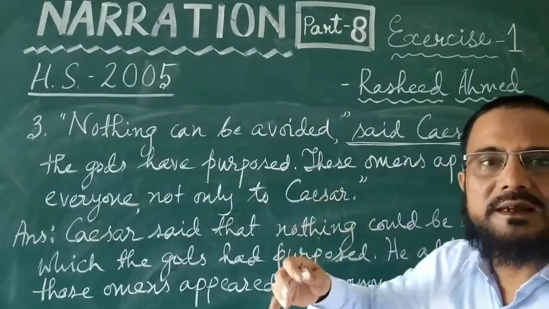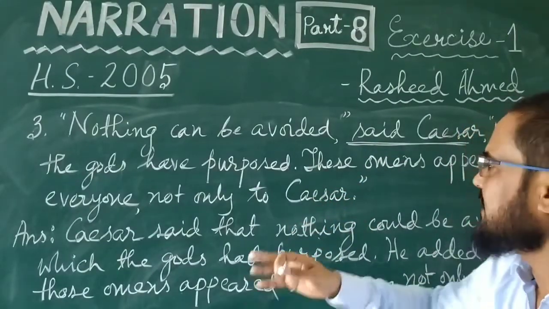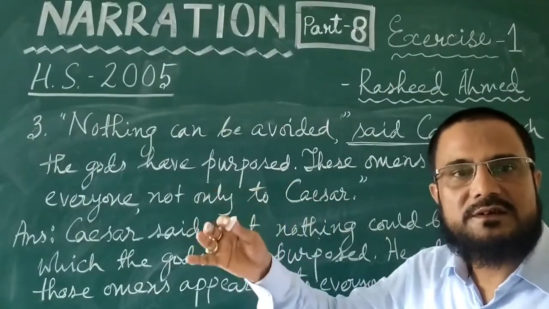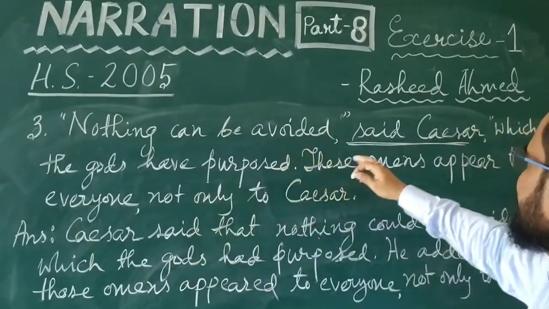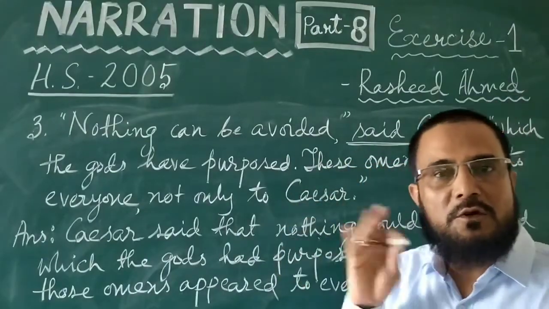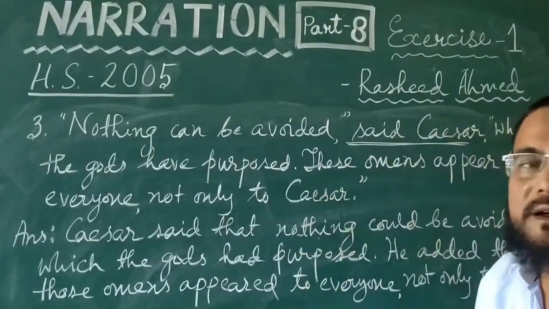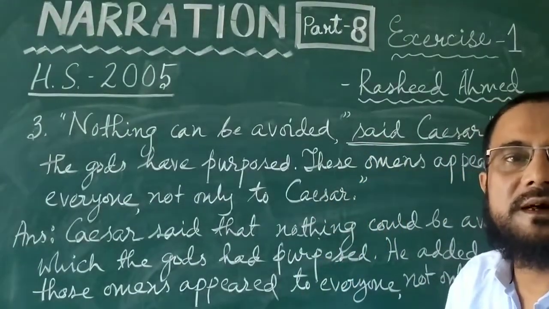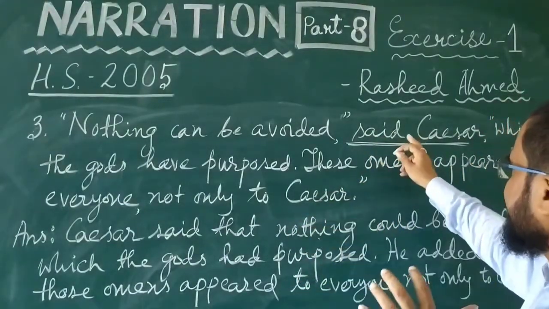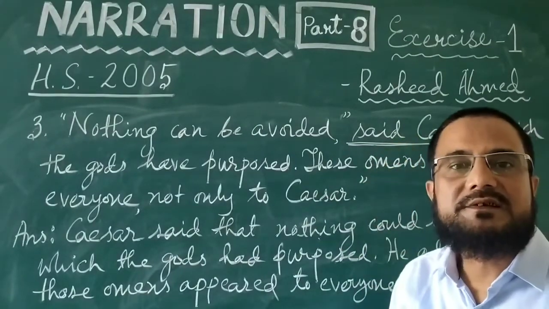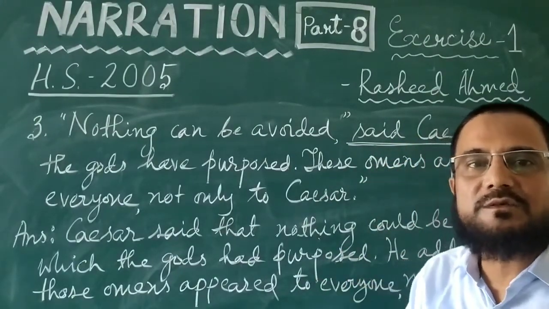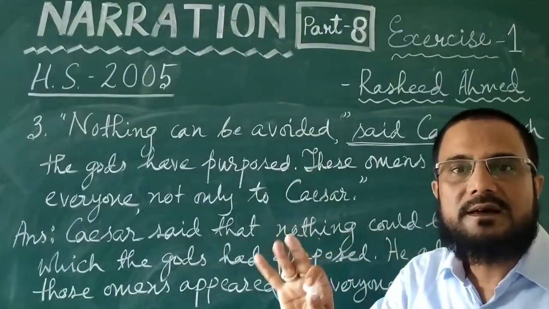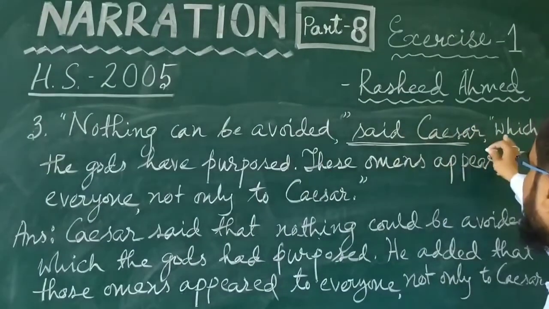Actually, in the simple way that you have learned earlier, this should have started like this. Caesar said, then quotation, Caesar said, nothing can be avoided which the gods have purposed. But I told you earlier that sometimes you find like this, that the reported speech is divided into some parts. It is divided into two parts here, you see. Said Caesar, what did Caesar say? Caesar's words, his statement is divided into two parts. Nothing can be avoided is not the complete statement. This avoided has its link with the words which.